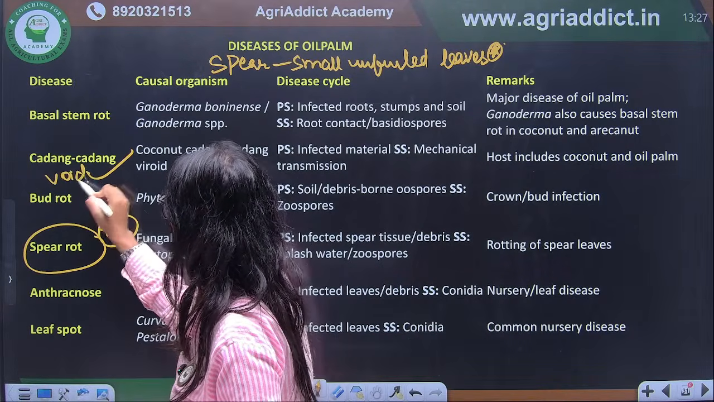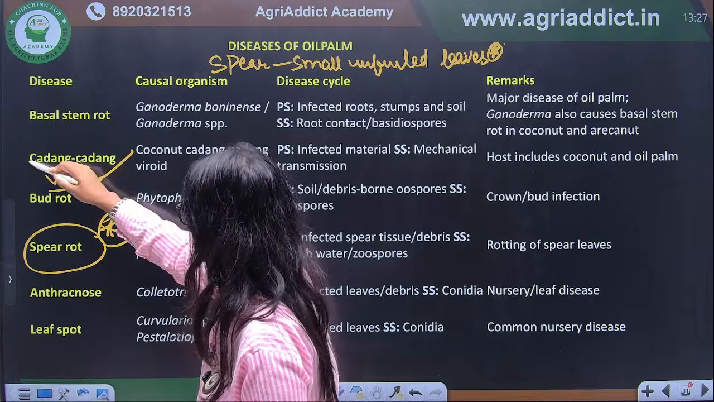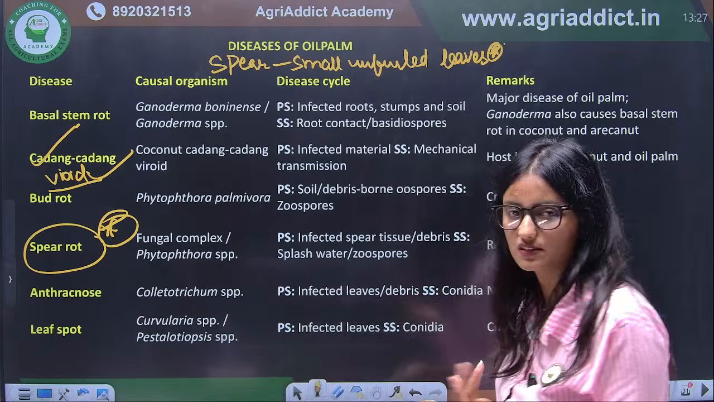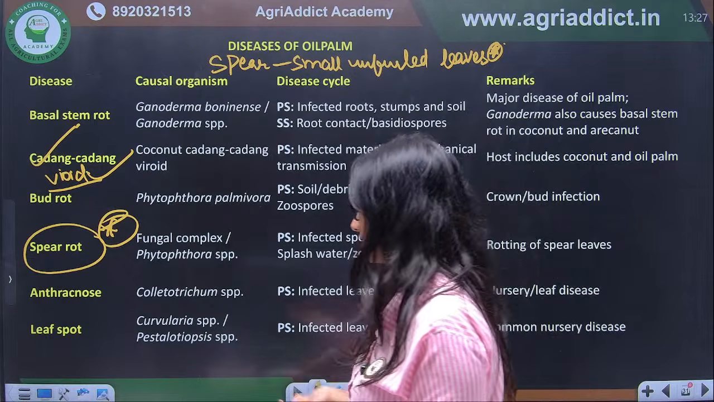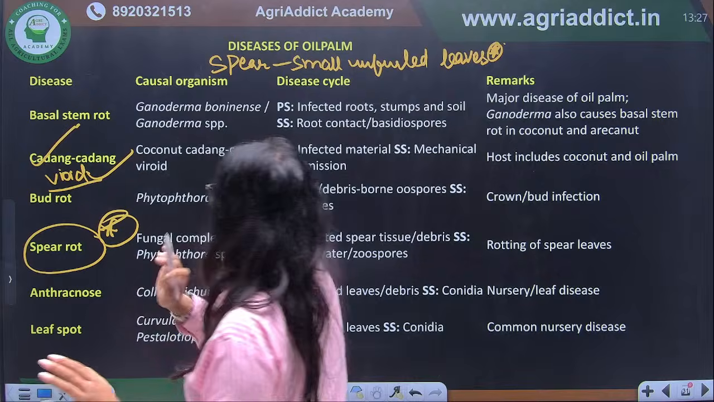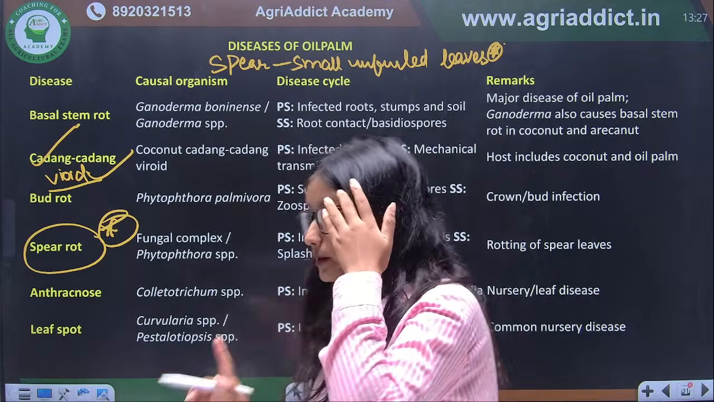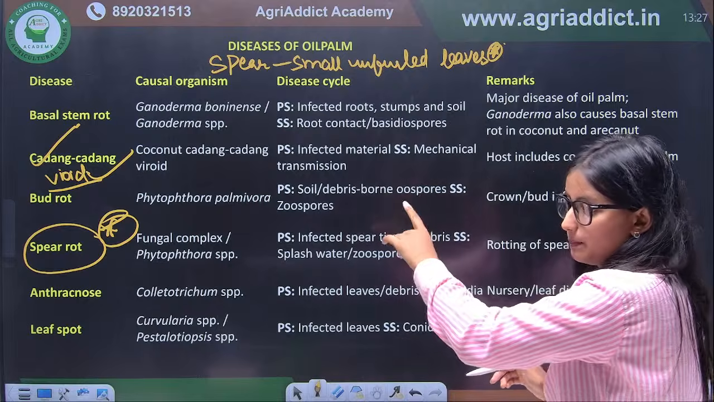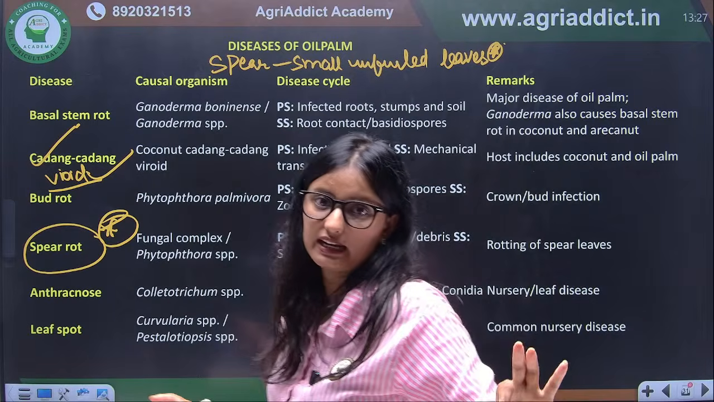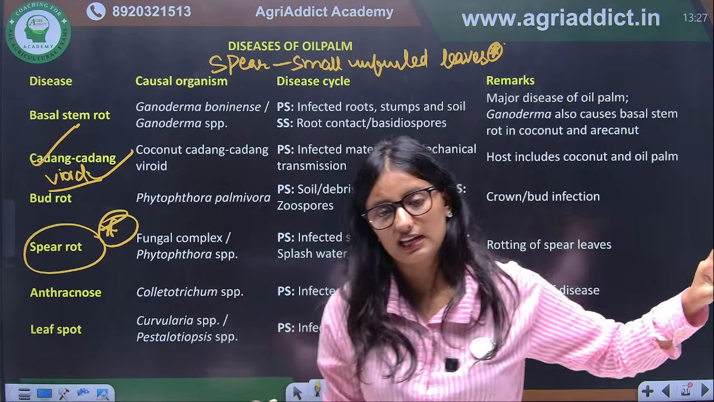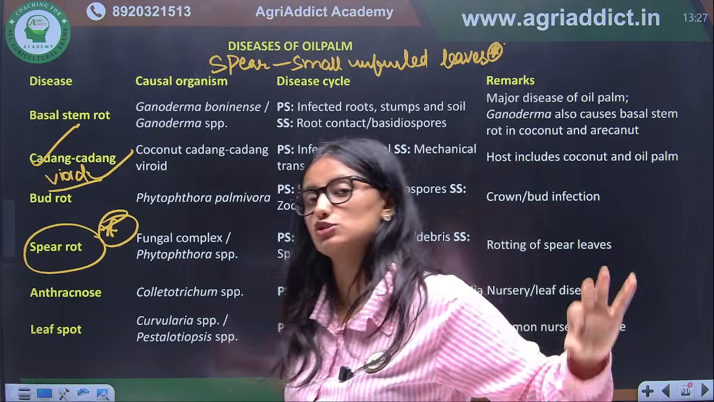Again, very important. Viroid disease, so this is important. Anthracnose, again this is common, so they will not ask. Leaf spot, they will not ask. Basal stem rot, we have discussed. It is Ganoderma again. So the important disease here of oil palm is spear rot. And similarly, when we talk about cocoa, that Shirele is the important disease in case of cocoa. Okay.